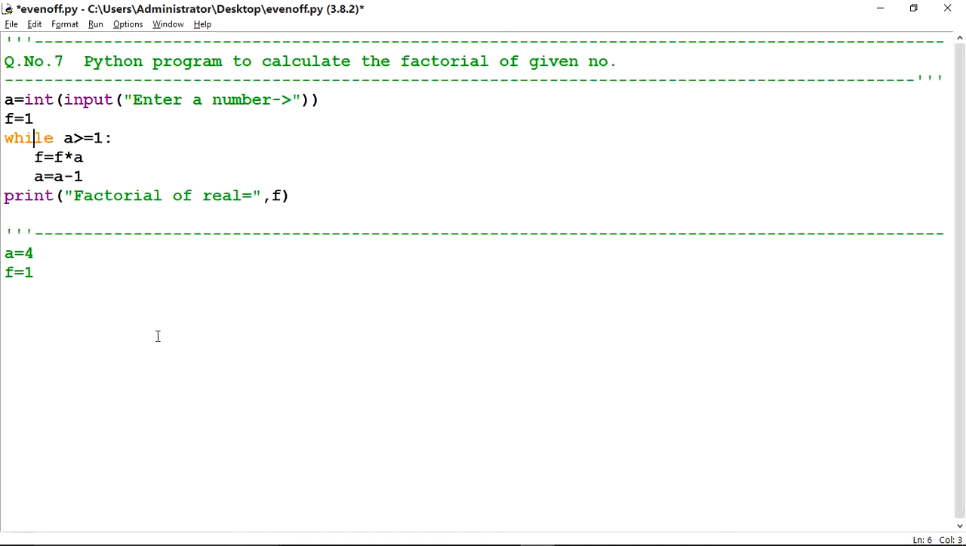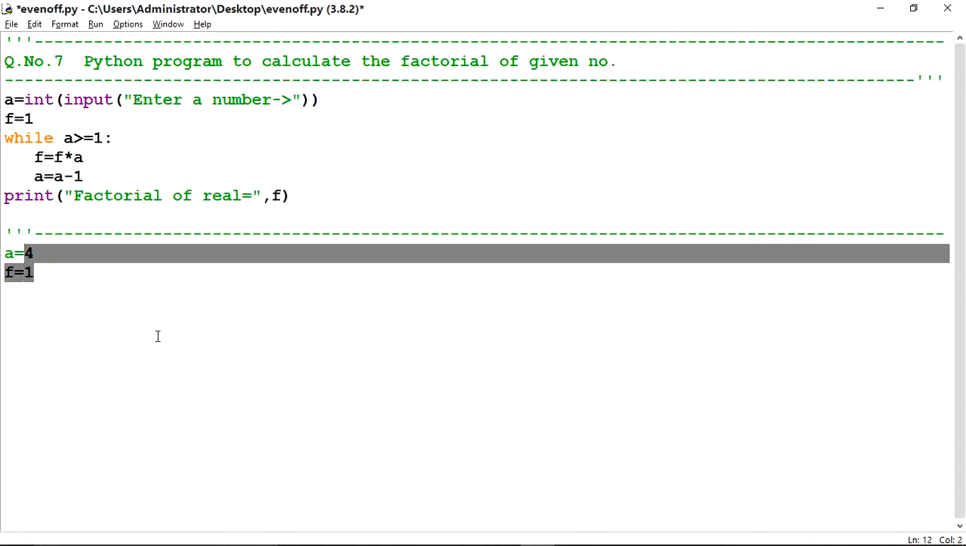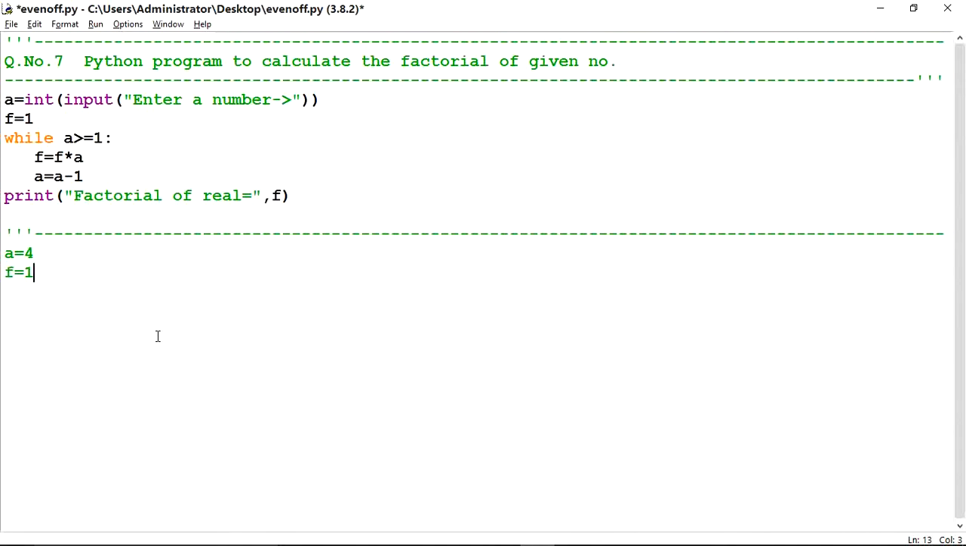Next is while a is greater than 1, value of a is 4. 4 is greater than 1, condition true. f is equal to f into a, value of f is 1 and value of a is 4. 4 ones are 4. 4 will come into f. Then a is equal to a minus 1.